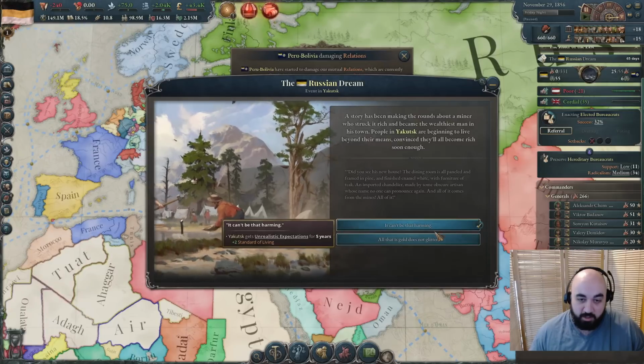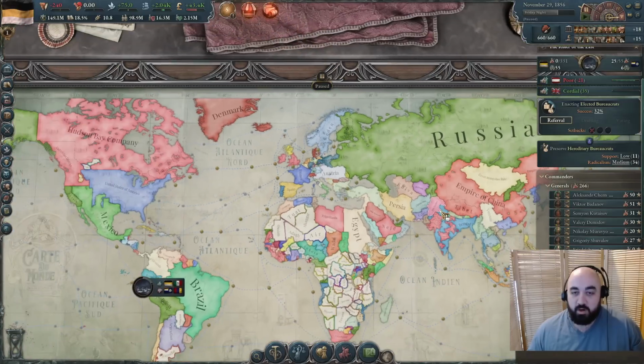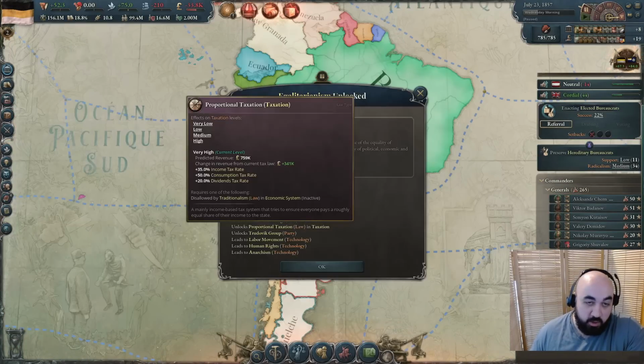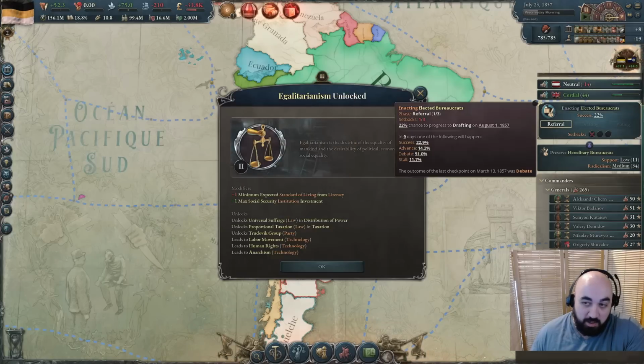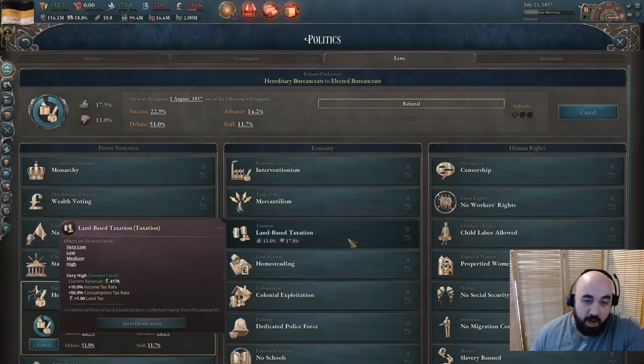The Russian dream, you're telling me? SOL? Yeah, let's do this one. Sure, why not? So we pip egalitarianism, and this one's really nice because you can go proportional taxation. We're about to hit our tick on elected bureaucrats. If we get a negative tick, we'll just come off this and start moving towards proportional taxation. It's a really powerful law.